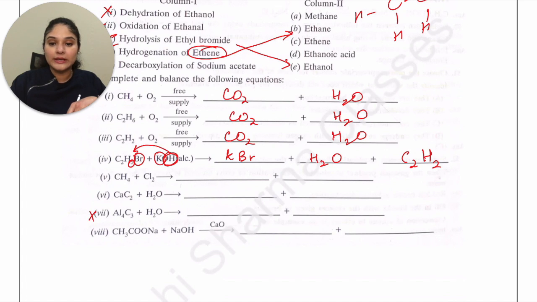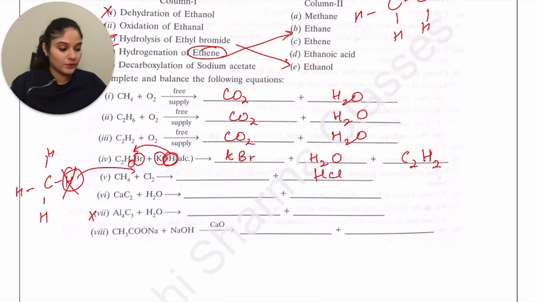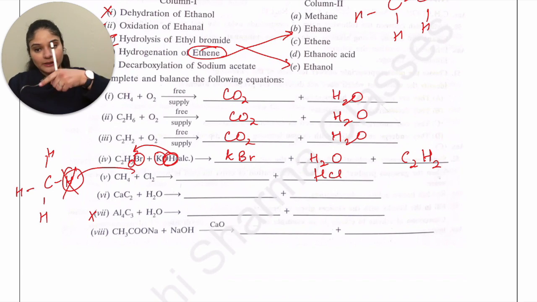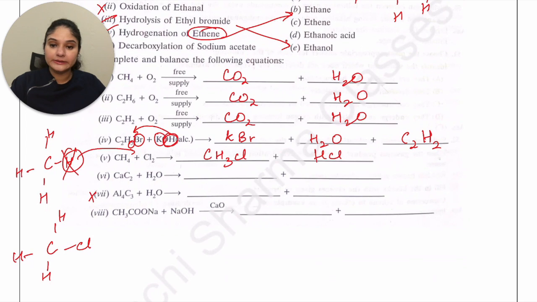Let's move on to the next one, CH4 plus Cl2. When you have CH4, the compound would look like this and you are trying to add in chlorine. When you add chlorine, one hydrogen goes away, combines with one chlorine and gives you HCl. The other one takes the place of the hydrogen. So you end up with CH3Cl.